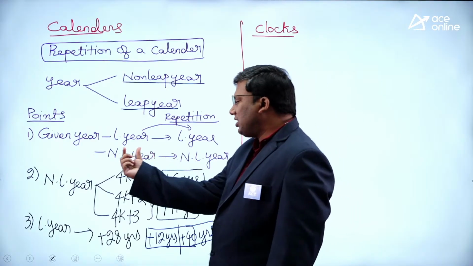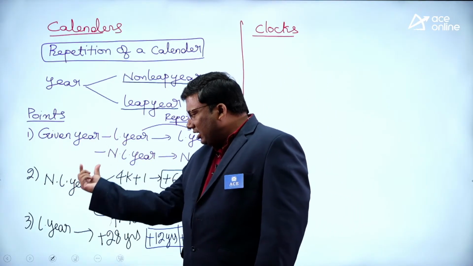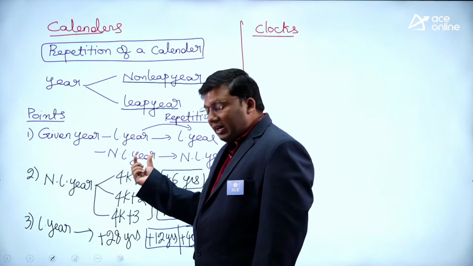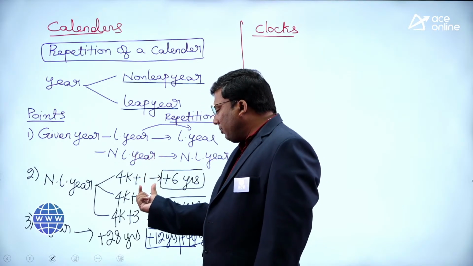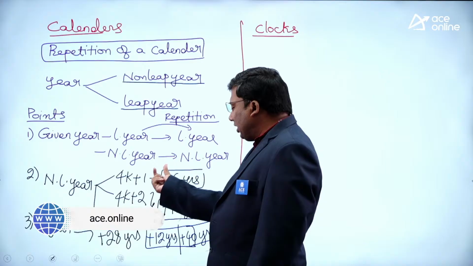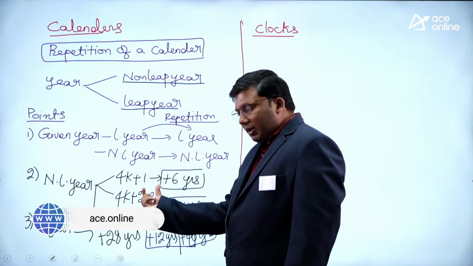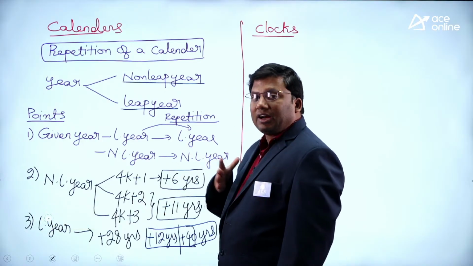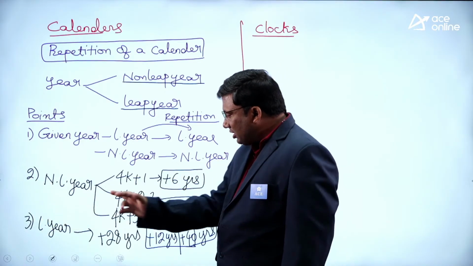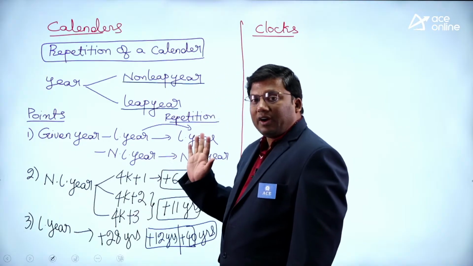If the given year is a non-leap year, it is never divisible by 4. Remainder 1, remainder 2, remainder 3. Remainder 1, the calendar will repeat itself after 6 years. Remainder 2 or remainder 3, the calendar will repeat itself after 11 years. Leap year, it is 28 years.